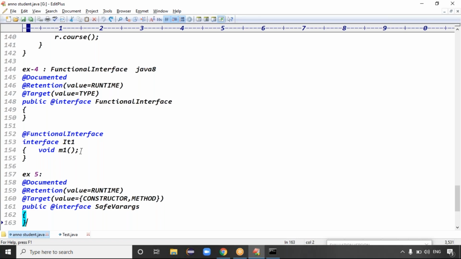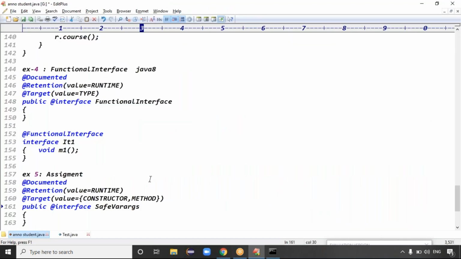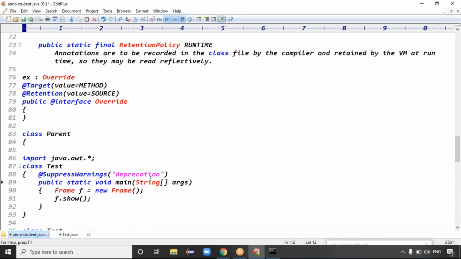Annotation is all about that purpose. Okay, good. Try to complete this small assignment regarding SafeVarargs. We have done four annotations, and the fifth annotation we try to complete with that example. We did Deprecated, FunctionalInterface, Override, and SuppressWarnings also. You try to complete SafeVarargs. Good, with that your annotations part is completed.